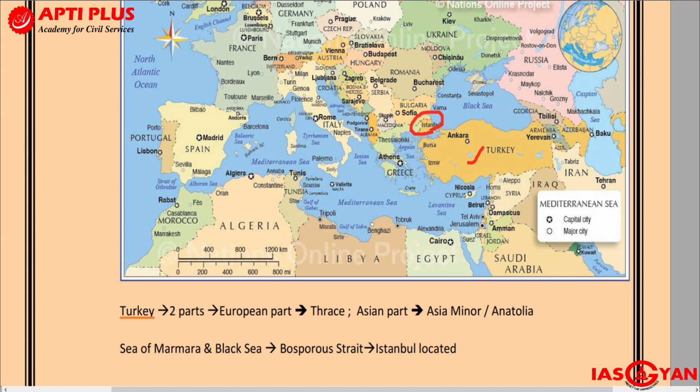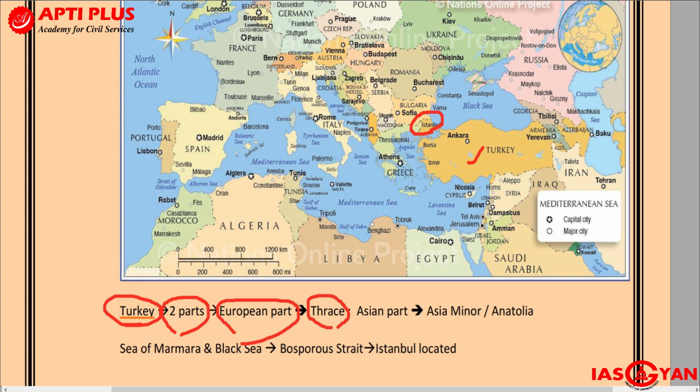So Turkey is a country which has a very unique position, because one part of it is lying in Europe, and another part is lying in Asia. Similar to what is also the case with Russia. But anyway, right now let us try to understand Turkey. It is divided into two parts. One is the European part, which is referred to as Thrace.